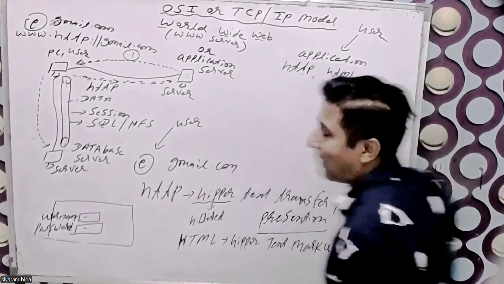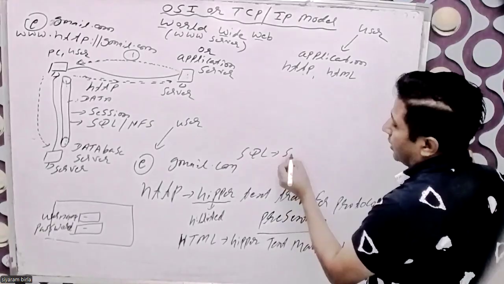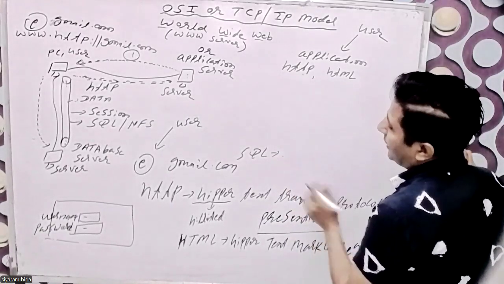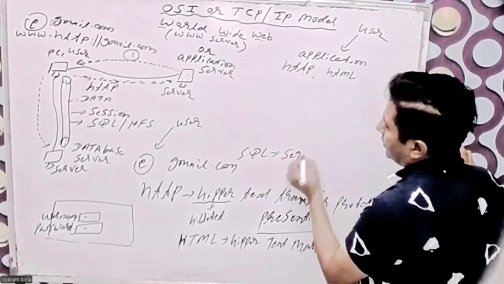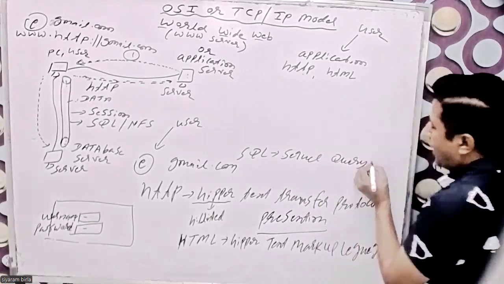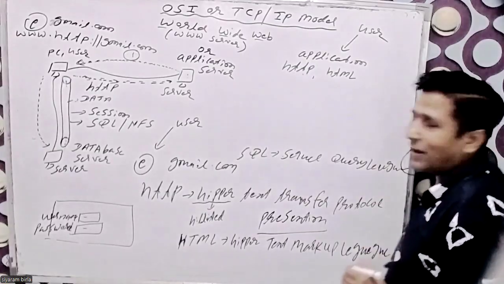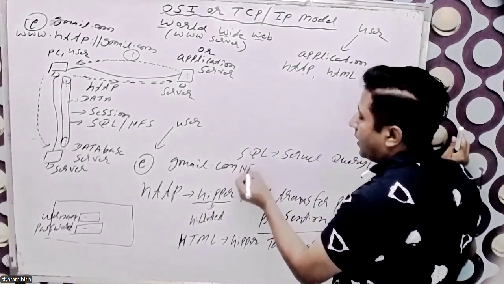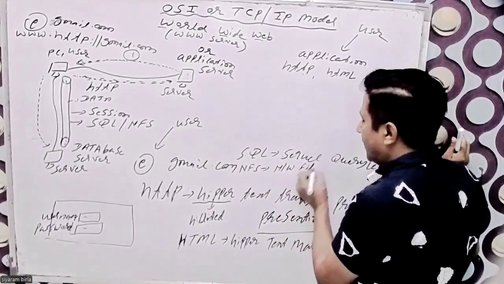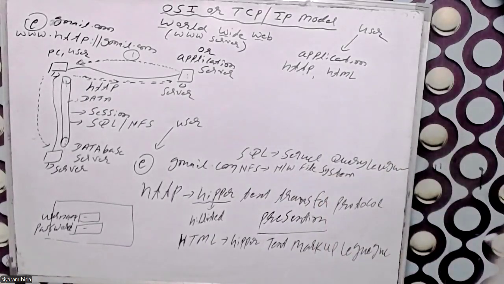What do you mean by SQL? SQL means sequential query language. SQL, query language. And NFS means network file system. Network file system, NFS.